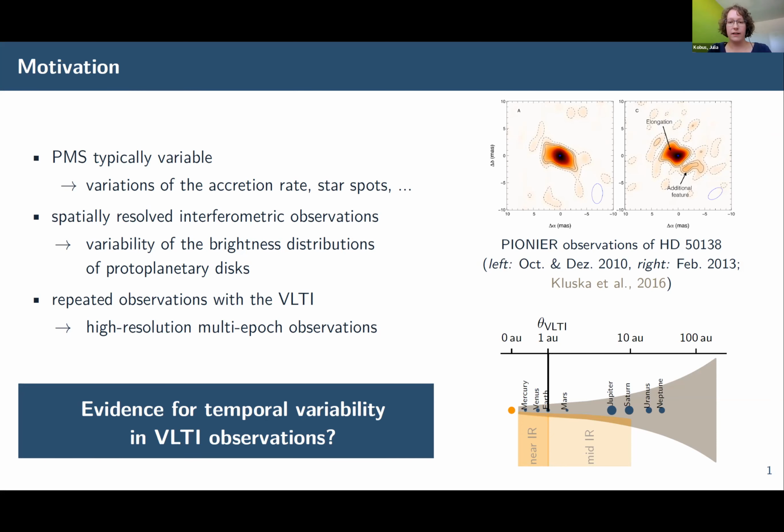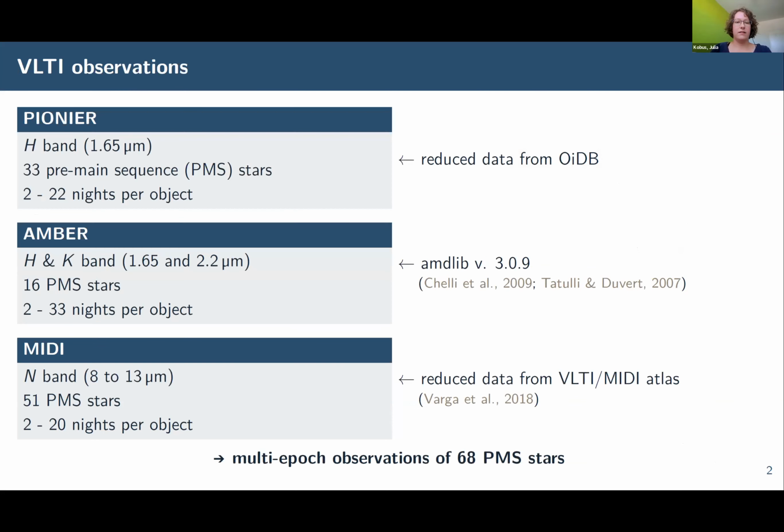The VLTI has now been in operation for nearly 2 decades, so the archive is really a treasure chest containing multi-epoch observations which cover timescales comparable to orbital motion of structures located at a few astronomical units in the disks. Now, the big question is, do these available multi-epoch observations contain evidence of temporal variability? So let's take a look at the observations we included in our study.